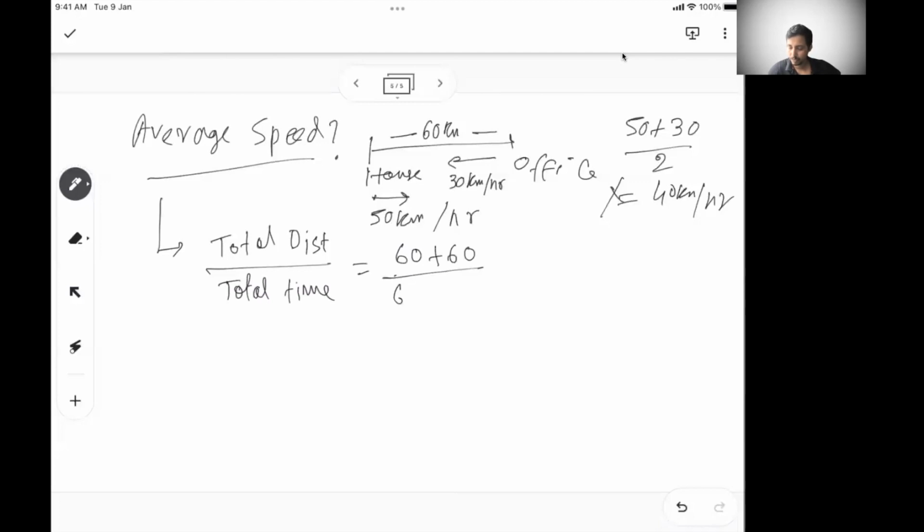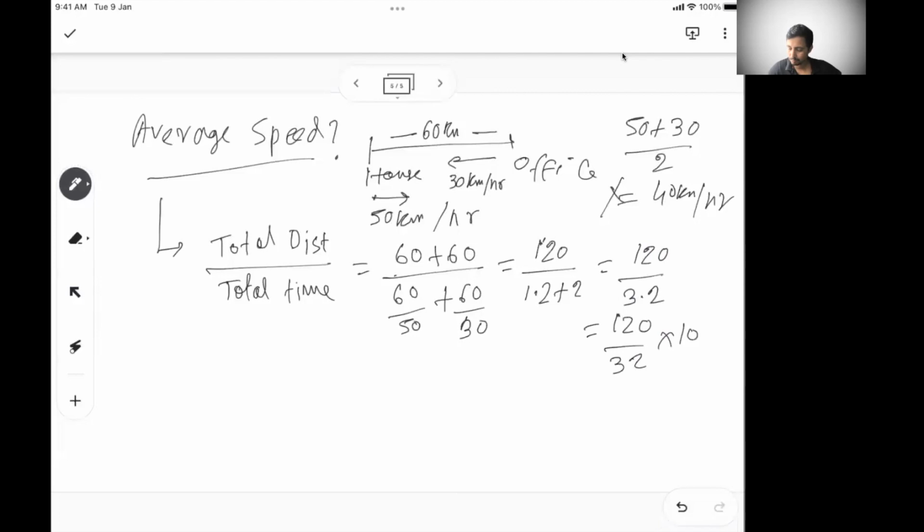Total time while going should be 60 by 50 hours, and while coming back it should be 60 by 30 hours. So this is 1.2, and this is 2. So 120 divided by 3.2, or we can say 120 divided by 32 into 10.